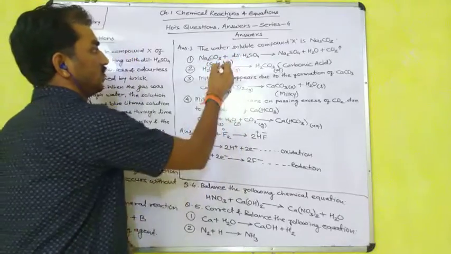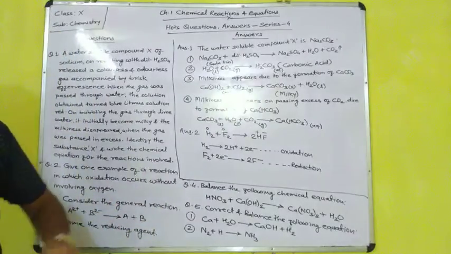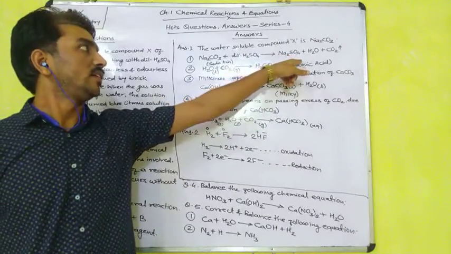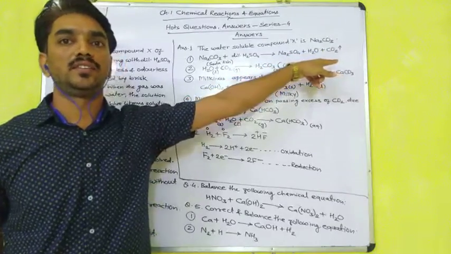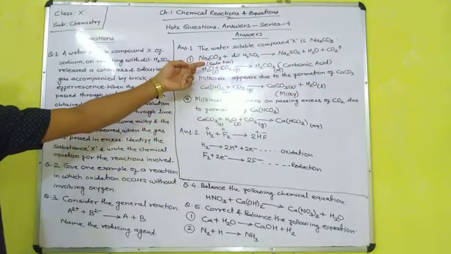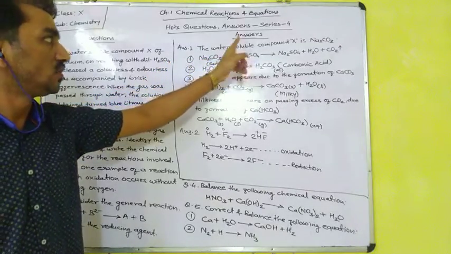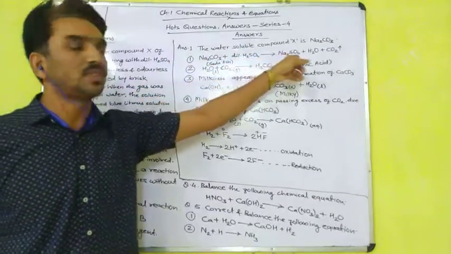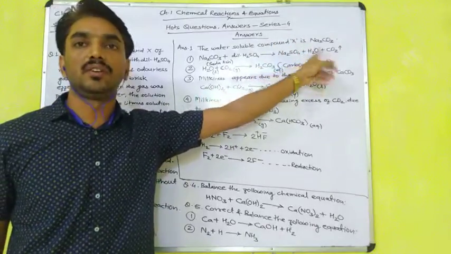This soda ash, when it reacts with dilute sulfuric acid, forms sodium sulfate plus water along with the evolution of carbon dioxide.